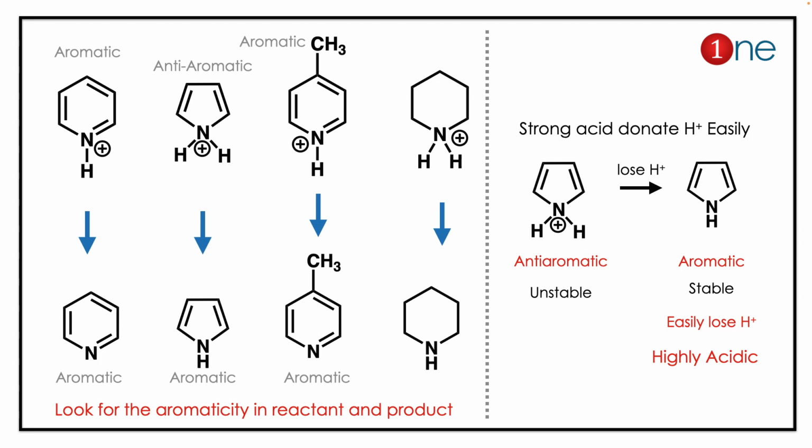Normally anti-aromatic systems are unstable, and aromatic systems are stable. So if you find it, the pyrrole is anti-aromatic in terms of reactant and product, which is the N plus pyrrole is anti-aromatic and pyrrole is aromatic. So we are going from anti-aromatic to aromatic, so from instability to stability. The system is always supposed to have stability, so it can easily lose the H plus and have high acidity. So pyrrole has high acidity.